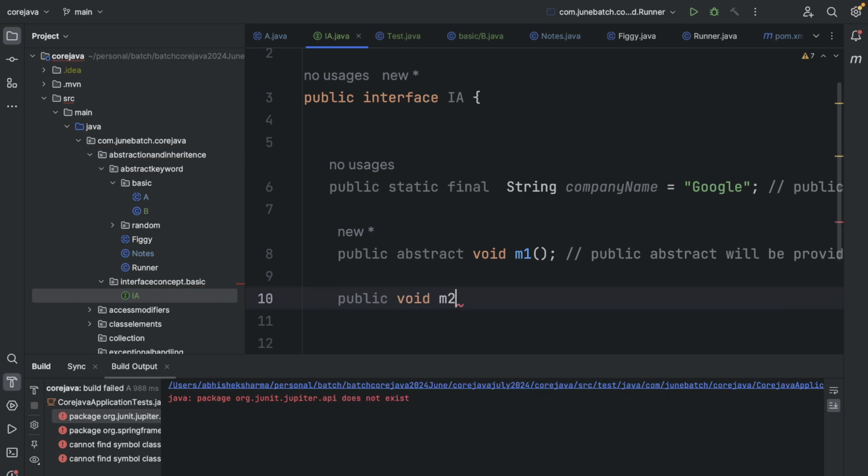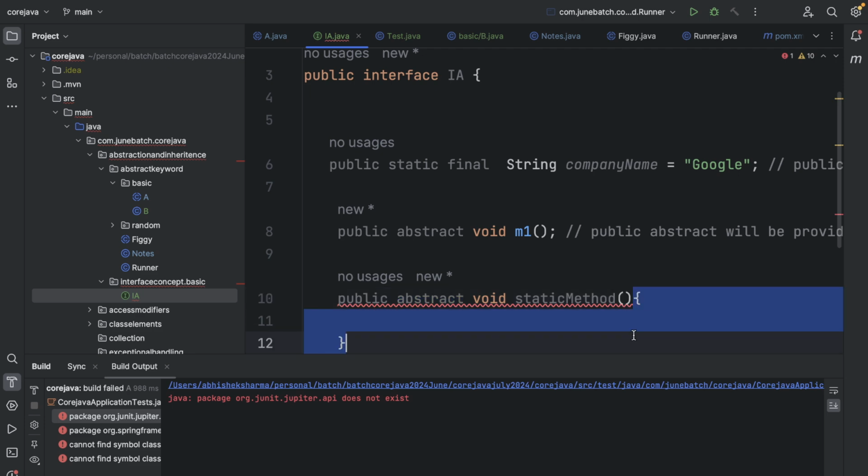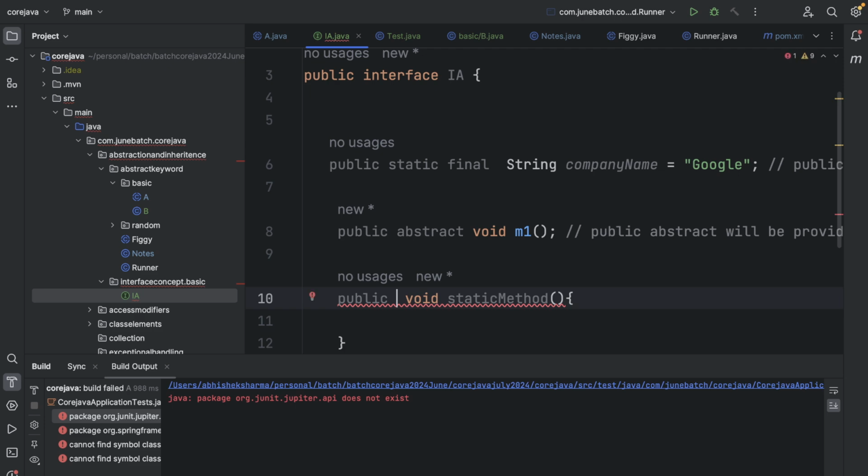See, public void m2 if I do, right? Or public static void method, if I do, then what will happen? It's going to throw an error, right? Why? Because public I have written again, right? And by default it has provided abstract over here, right? So if your method is abstract, then you cannot provide the body, right? But if I provide a static, will static work or will it give an error? If you give public static void static method, will it work or will it give an error? No, it will throw an error only.